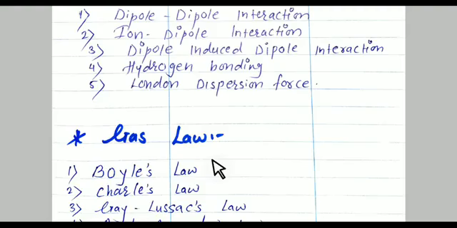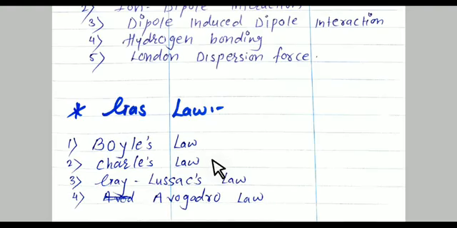The next law is Charles' law. In Charles' law, pressure is constant and the volume of a gas is directly proportional to the temperature. See students, in Boyle's law, temperature is constant. In Charles' law, pressure is constant.